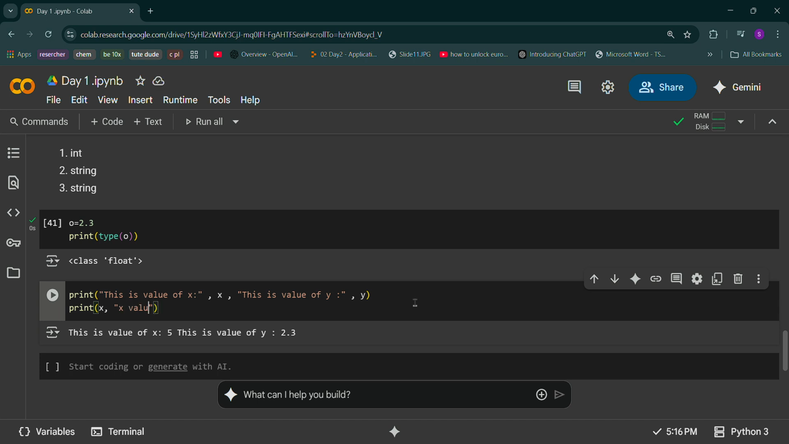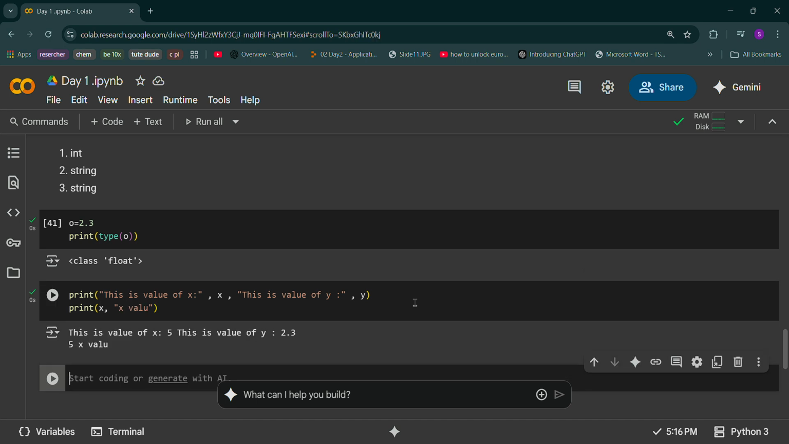Okay, it means it is not mandatory that every time you write a message and then text. No, you can even write first text then message, x, y. See, 5 is the x value and we got it. So variables are used to just call the value here.